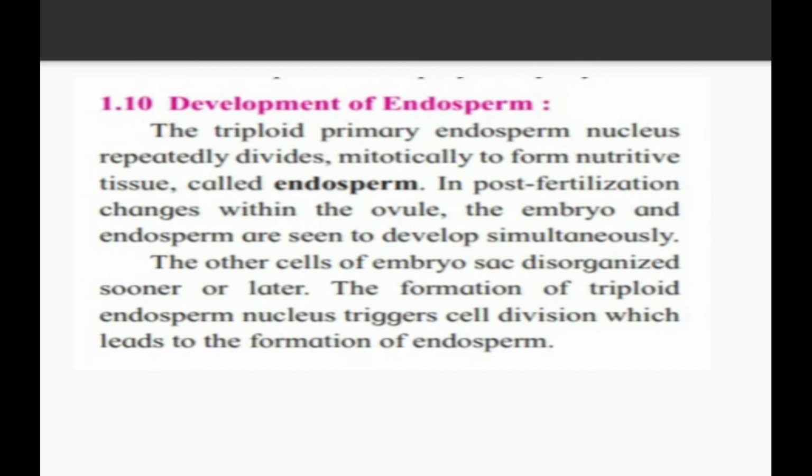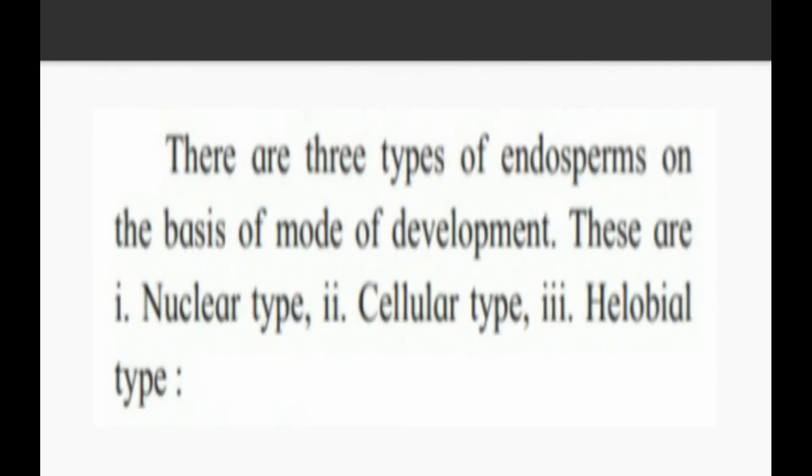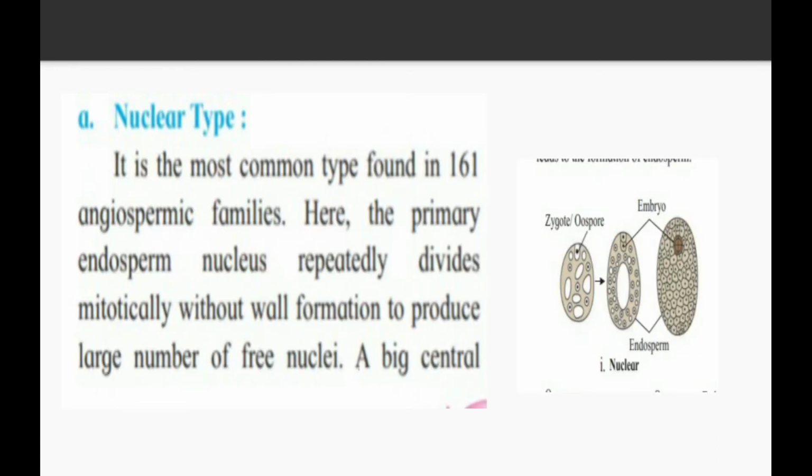So next slide. There are three types of endosperm on the basis of development. In angiosperms, there are three types of endosperm. The first one is the nuclear type, the second one is the cellular type, and the third one is the halobial type. So in a board exam, you can be asked to write the development of endosperm for three types. Here, nuclear type for 1 mark, cellular type for 1 mark, and halobial type for 1 mark. So let's get started. Today we are going to concern ourselves with the nuclear type.